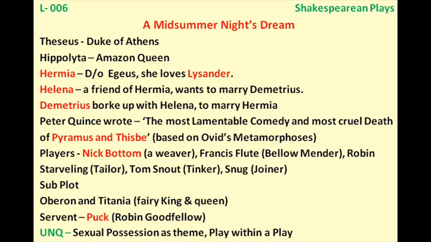And what happened? Puck, by mistake, does this on Lysander's eyes. Now Lysander is sleeping, and on his eyelids the same juice is smeared. And as soon as Helena comes there and wakes him up, Lysander falls in love with her.